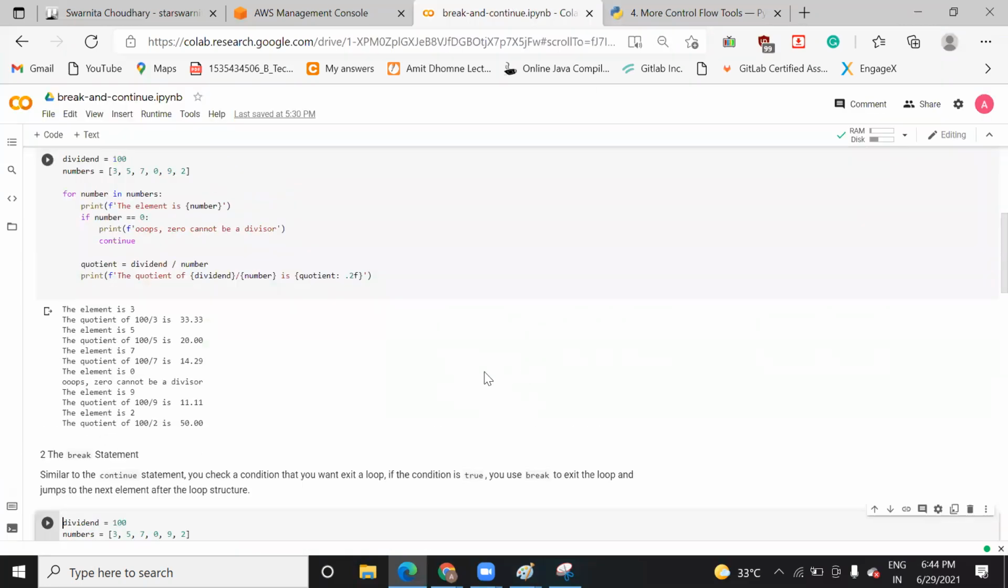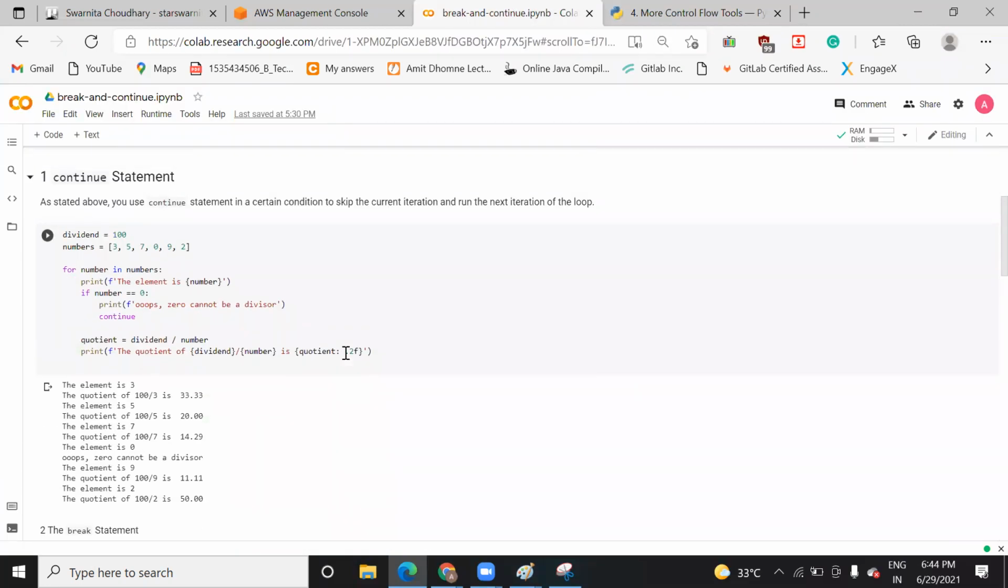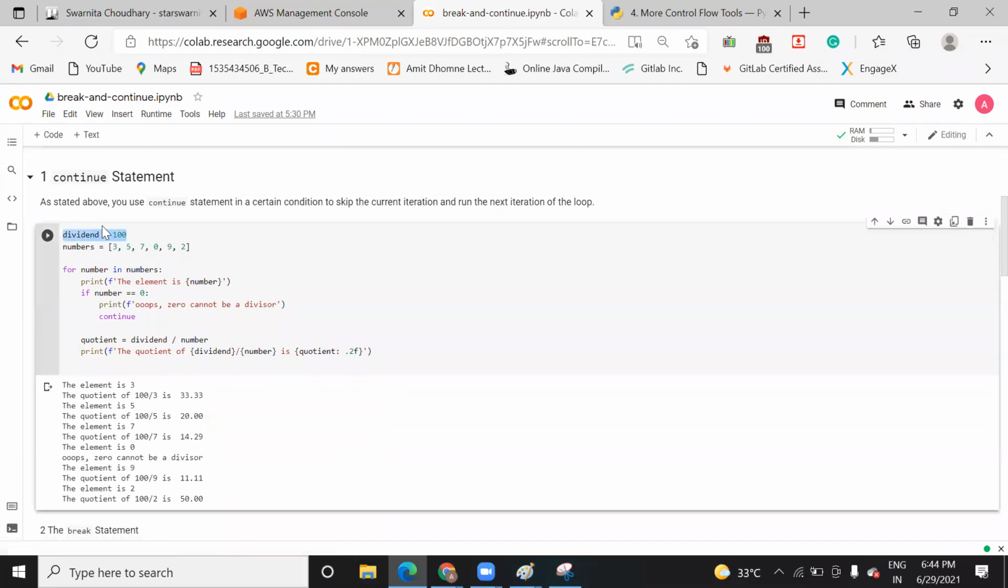Let me explain you here. Okay, you can see here, I have initialized one variable dividend with value 100, and I took one list.